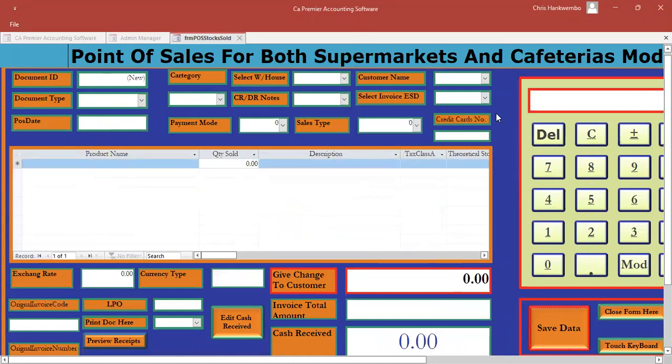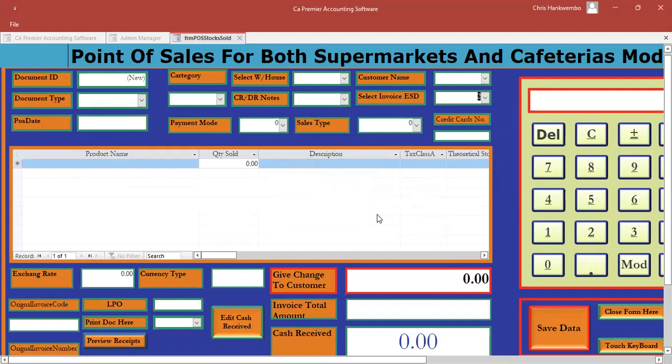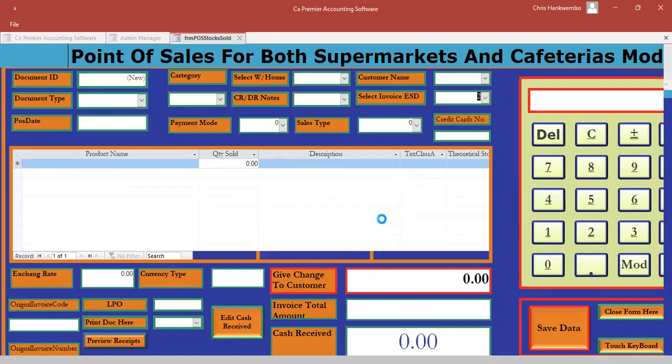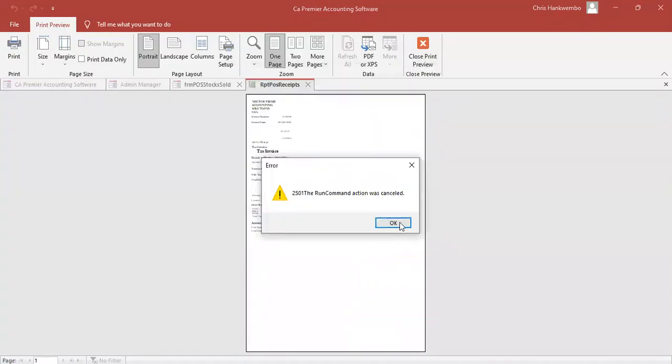Okay, so now before you print it, because now it's not yet an invoice, it has to go to ZRA for stamping. So how are you going to do it? You come here and send it to ZRA for stamping. So you do it like this. Once it comes back, it looks like you are free to print it. So it goes to the printer there directly. Because I don't have a printer, I had to cancel the print manager there.